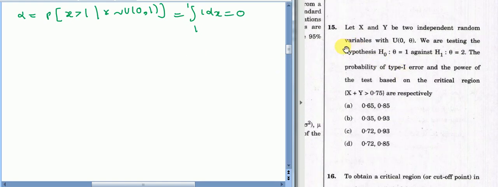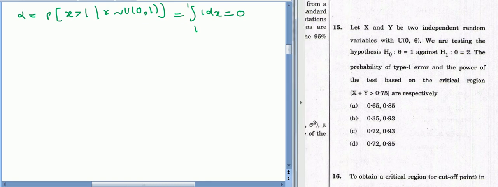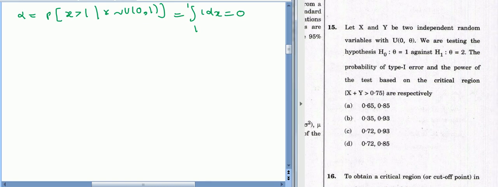Now your next question is, let X and Y be two independent random variables with uniform (0, θ), and we are testing the hypothesis θ equals 1 against θ equals 2. The probability of type 1 error and power of the test based on the critical region X plus Y greater than 0.75 will be.